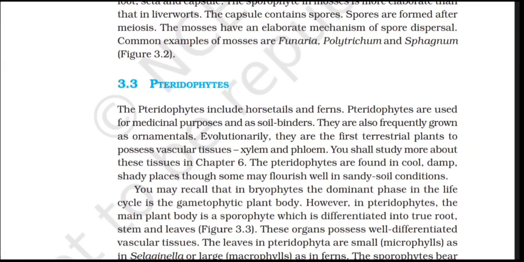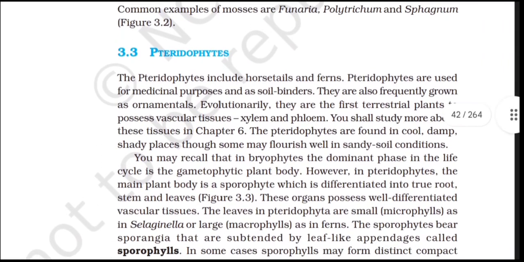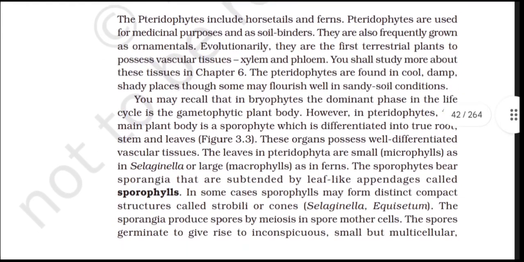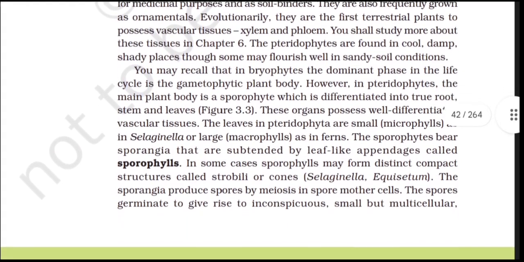These pteridophytes are found in cool, damp, shady places. Some may flourish well in sandy soil conditions. You may recall that in bryophytes, the dominant phase in the life cycle is the gametophytic plant body. However, in pteridophytes, the main plant body is a sporophyte, which is differentiated into true root, stem, and leaves. Figure 3.3. These organs possess well-differentiated vascular tissue.